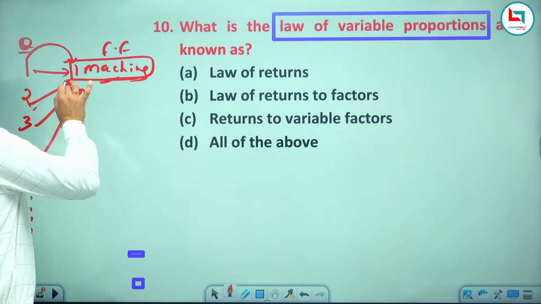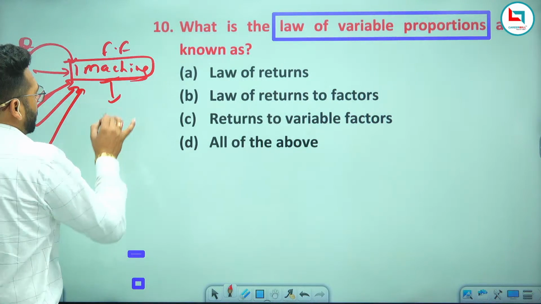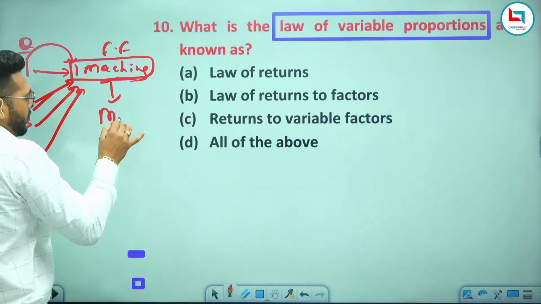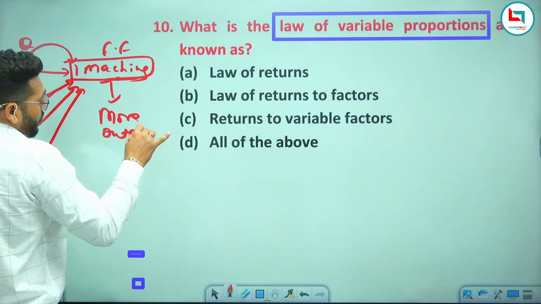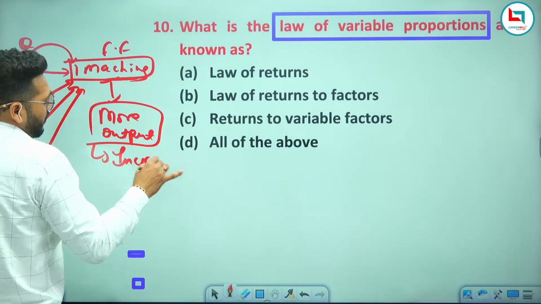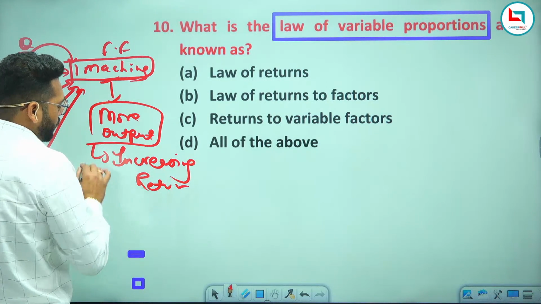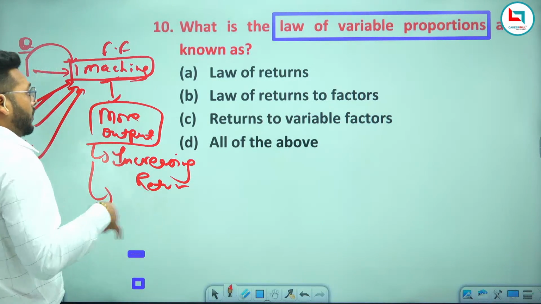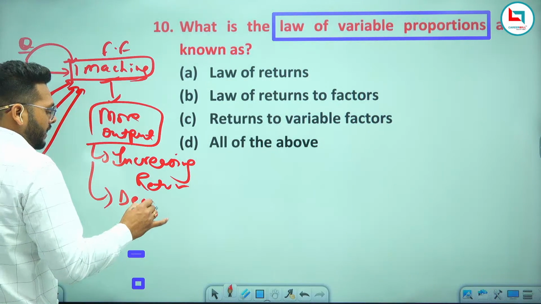Initially, when you use these labors with the machine, you will get more output, which means increasing return. You are getting the increasing return. Again you will use more labor with the single fixed factor, so you will get the return, but it's a decreasing return.